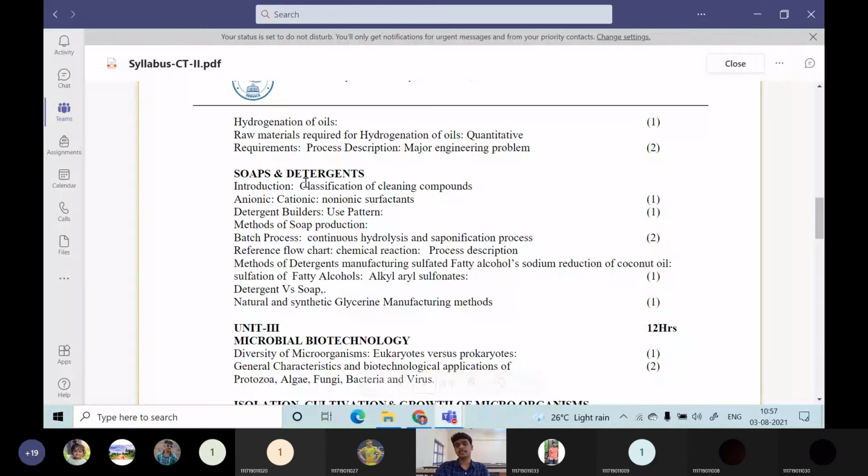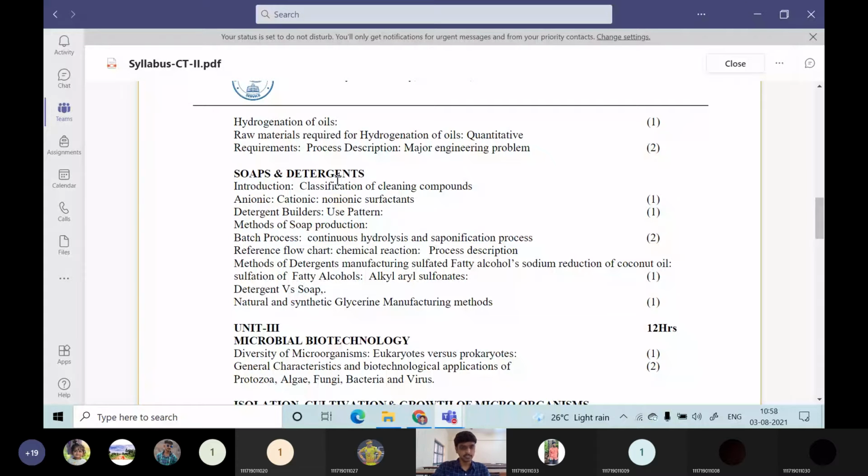Then soaps and detergents: the introduction about what are the various cleansing components, what is the difference between soaps and detergents. What are the various types of cleansing components, then ionic, nonionic, cationic, everything we will discuss in detail. Then detergent builders, what are the various builders? The maximum amount of detergent will be occupied by these builders. So that we are going to discuss.